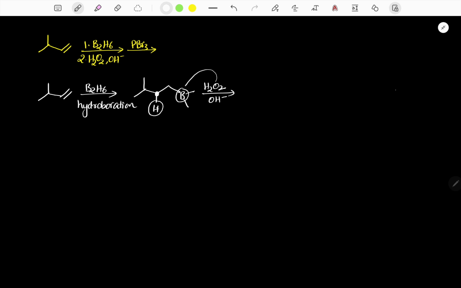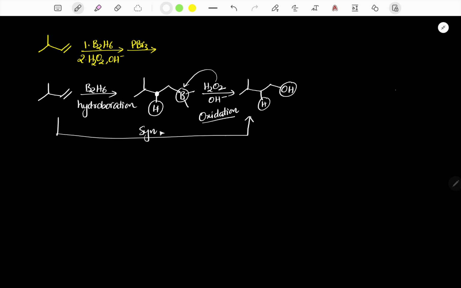Now it is treated with H2O2 and OH minus. Now here H2O2 reacts with the corresponding boron and finally we get OH group in place of boron. This is known as oxidation. And the overall reaction is syn addition. That means both hydrogen and OH will be attached from the same side. It is a primary alcohol.